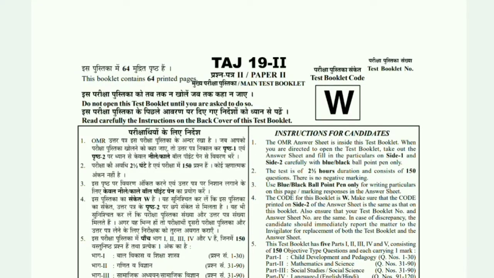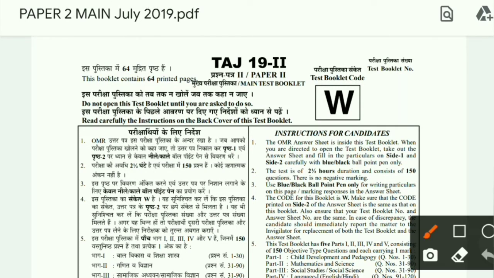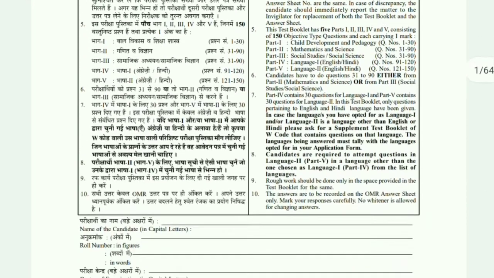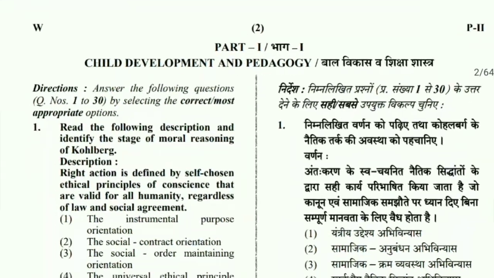Hello everyone. Today in this video we'll try to solve the CTET question paper of July 2019. This is paper 2 and we'll solve the 30 questions of the child development and pedagogy section. So let us start from question number 1.